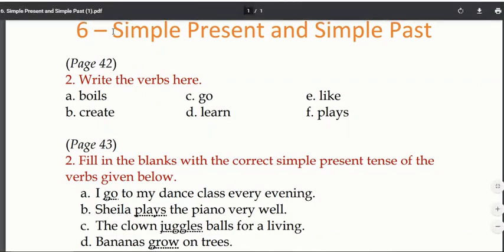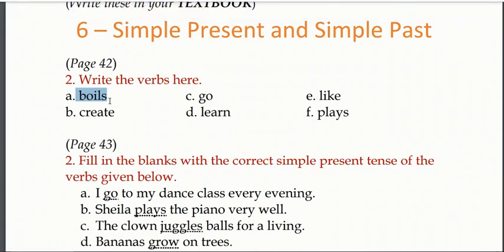We are just using it in a simple present form. Same way water boils. Now there is a temperature, water boils at 100 degrees. If you go in any part of the world, even if you go to America, you go to England, water will boil at the same temperature. It will not boil at any other temperature. Same way, I go to school. You go to any country, you go to any continent, you ask any student, the student will say, I go to school. Now you are living in India, even you will say, I go to school.